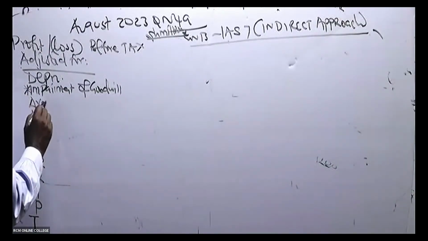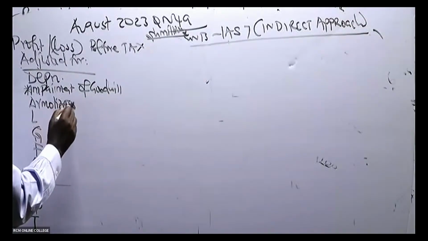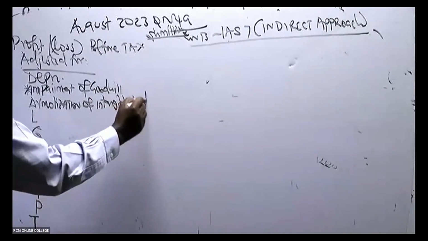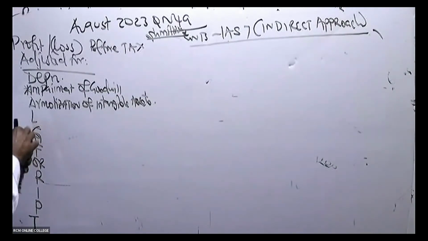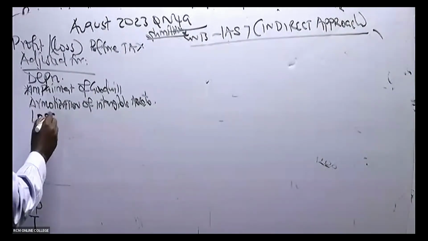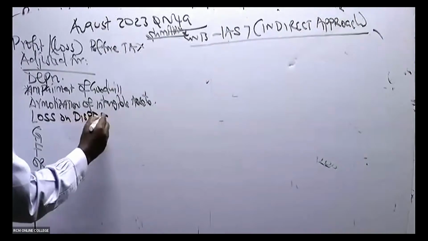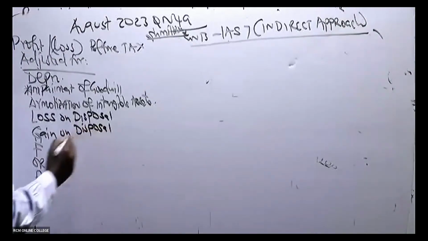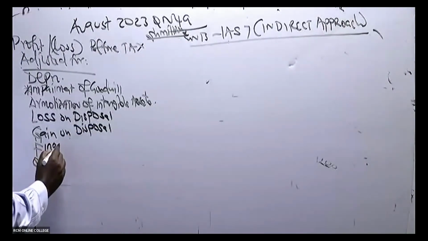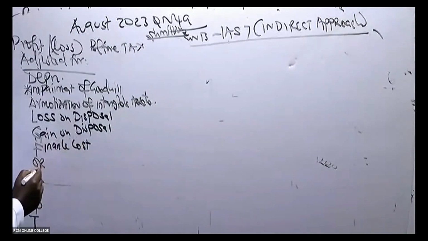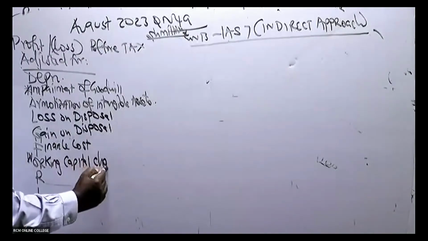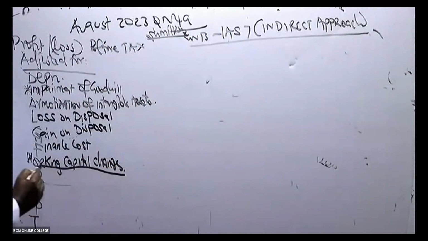So then we have here amortization of intangible assets. We have here loss on disposal. Then we have gain on disposal. Then we have our finance cost. This OR stands for working capital. Working capital changes, you underline this.